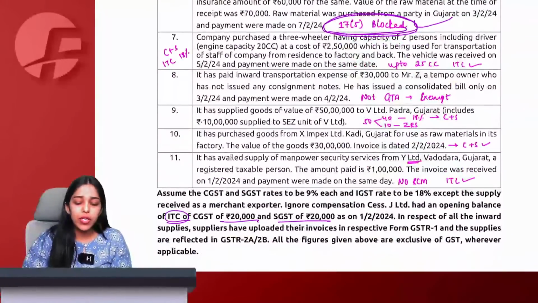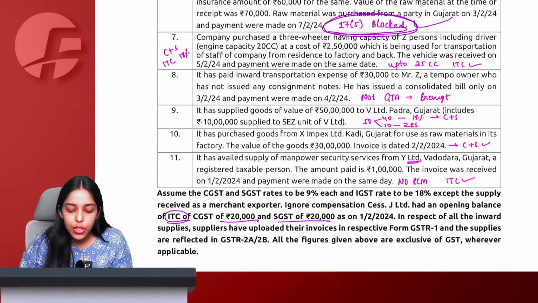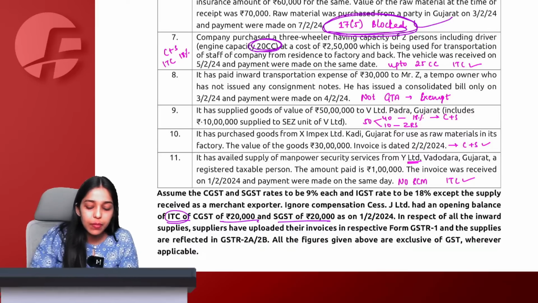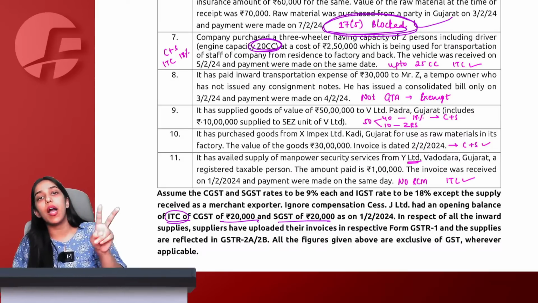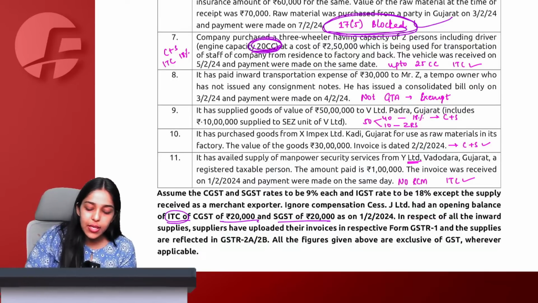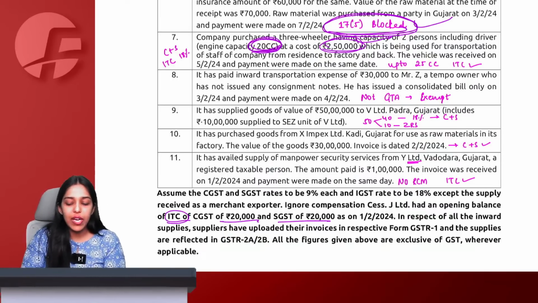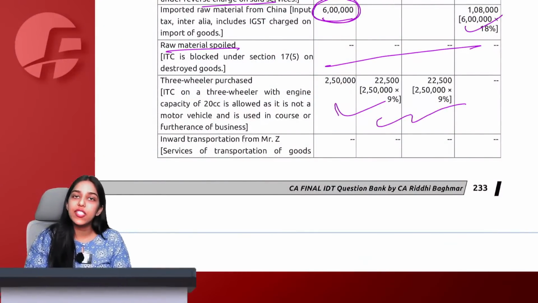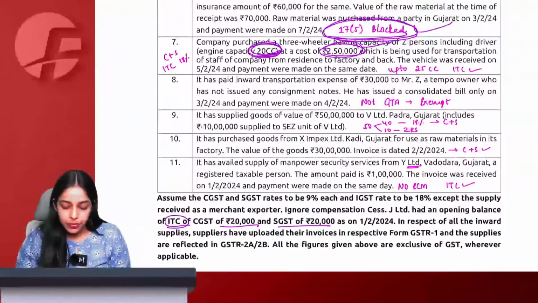Then we say company purchased a 3-wheeler having seating capacity of 2 persons including driver, engine capacity 20 cc. Tell me, for 2-wheeler and 3-wheeler up to 25 cc, ITC is allowed. This is only 20 cc, which means ITC on this 2.5 lakh is going to be allowed. So on this 2.5 lakh, ITC is allowed, CGST and SGST.